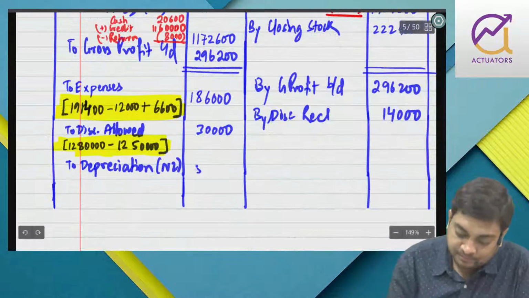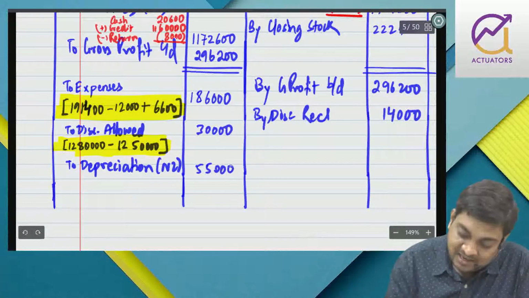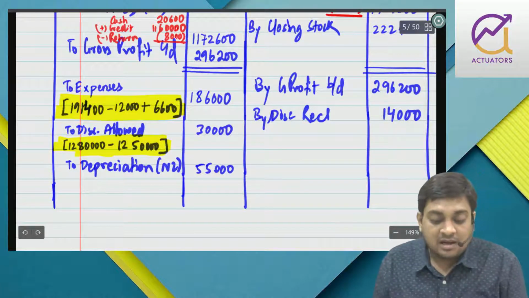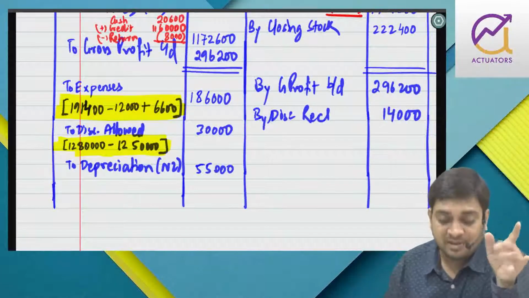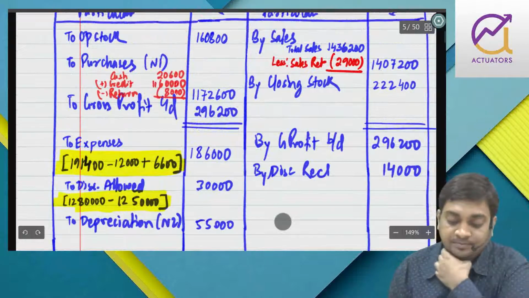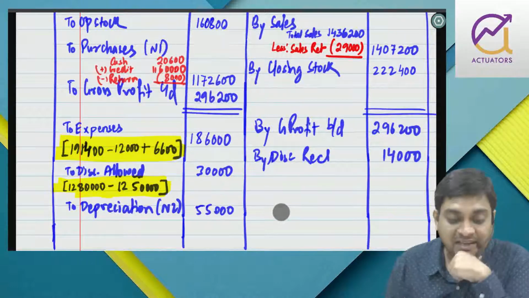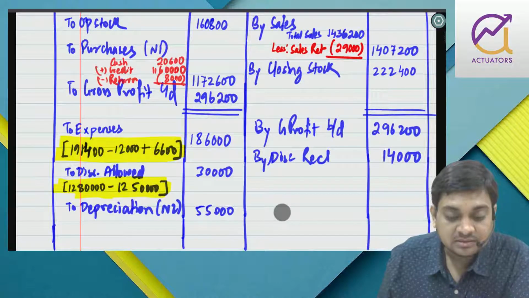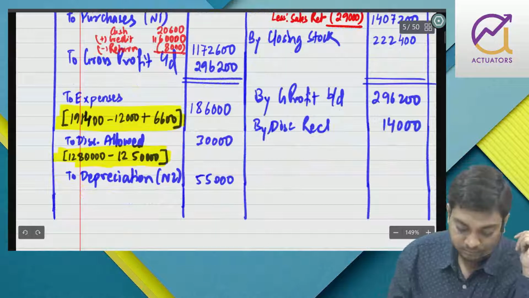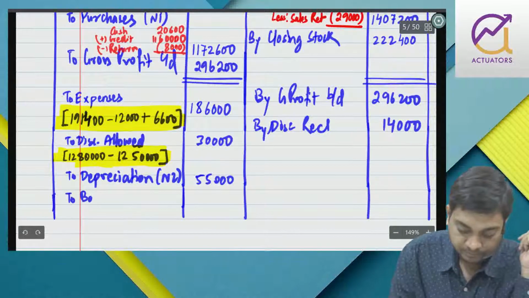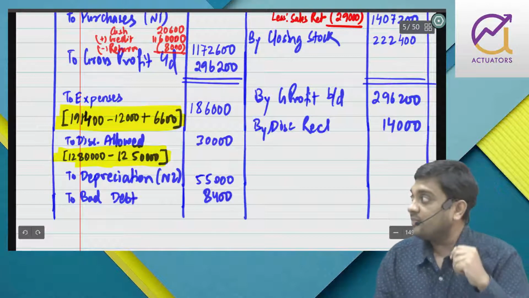Right? Now do you think that there are any other expenses and income that are going to come here? Sir, let me just have a reading. Sales return and purchase return have been taken when we prepared the trading account. Sir, I missed out bad debt of how much? 8,400. Is that fine?